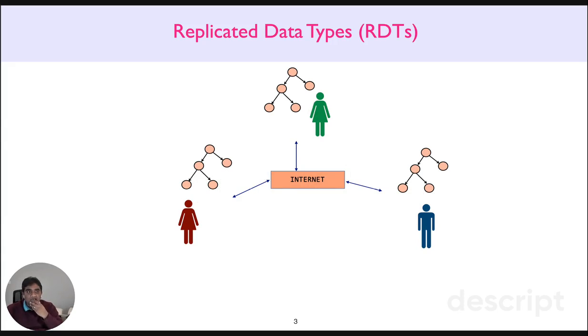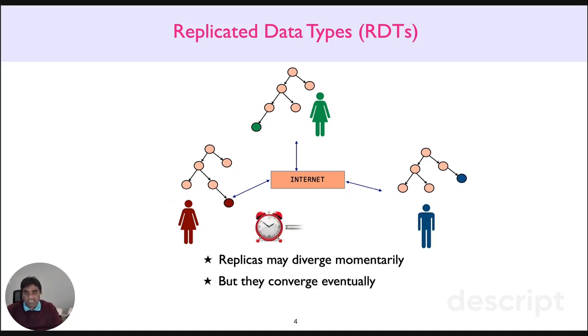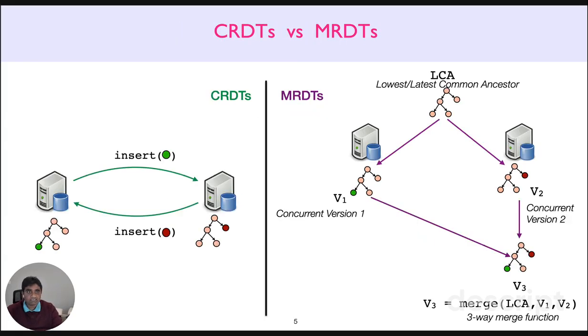So what separates RDTs from sequential data types is that they allow multiple copies or replicas of the state to exist simultaneously and be updated independently without the need for immediate synchronization, right? Along with the guarantee that the replicas of the state will eventually converge to a single value, right? So intuitively, the converged state preserves the effects of all the operations that are performed thus far at all the replicas. So that's briefly about RDTs.